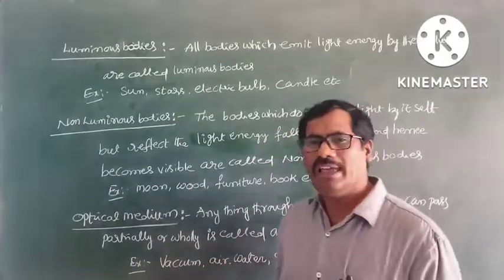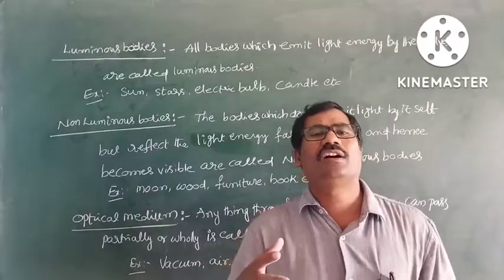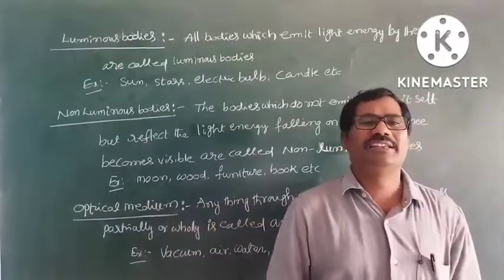Examples are vacuum, air, water, glass, and diamonds. These are known as optical media.